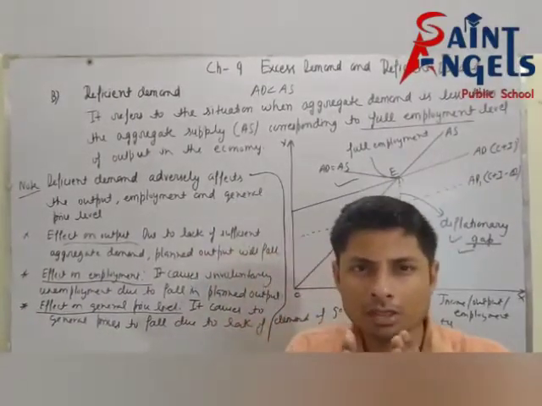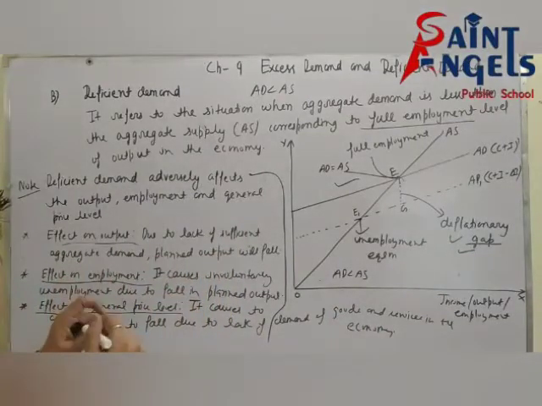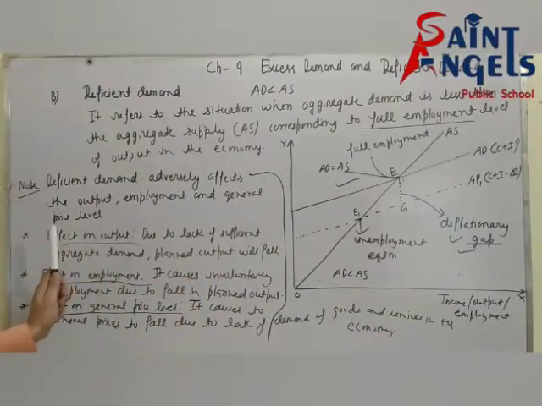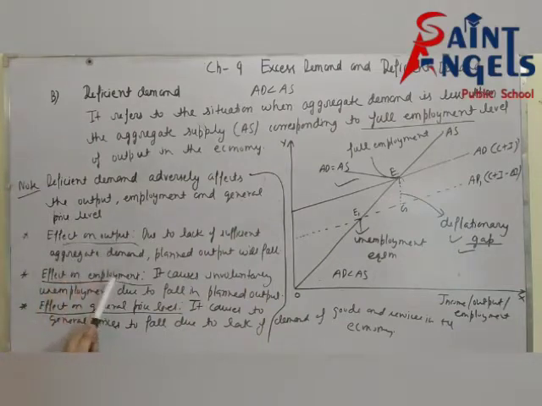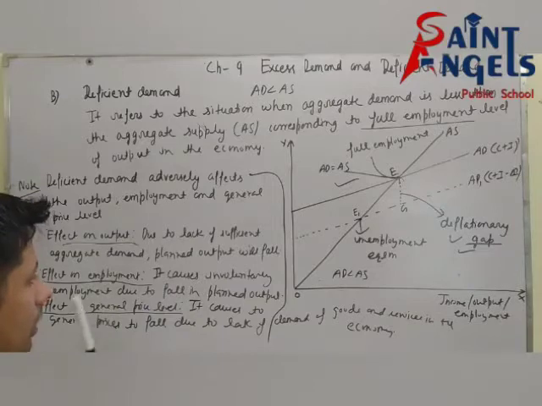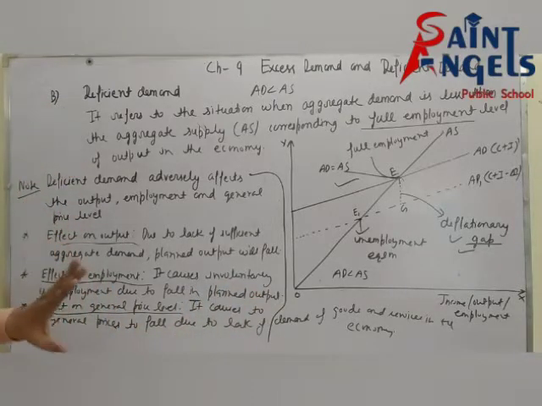So this is the difference between excess demand and deficient demand. In excess demand, output will not change, employment will not change, but general price level will rise. But in deficient demand, output will decline, employment will decline, general price level will also decline. So this is the complete explanation of deficient demand.